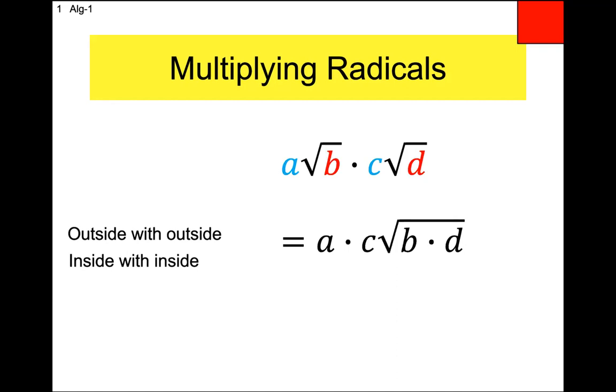But it gets slightly more complicated because we have to think about the other things that we've learned this year, dealing with square roots. What can be on the inside of the square root symbol could be a perfect square. It could be a non-perfect square. Sometimes non-perfect squares can be simplified.